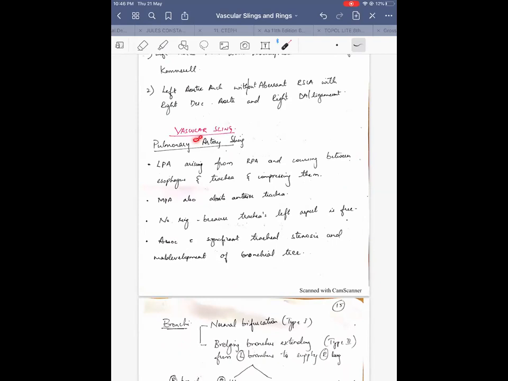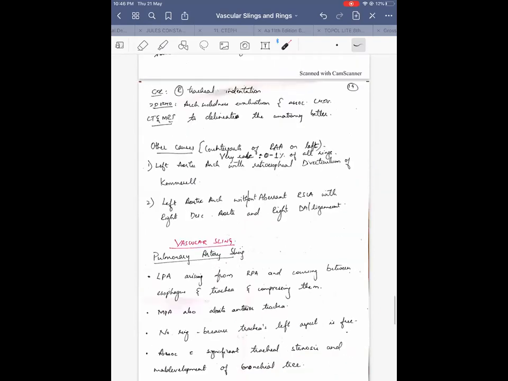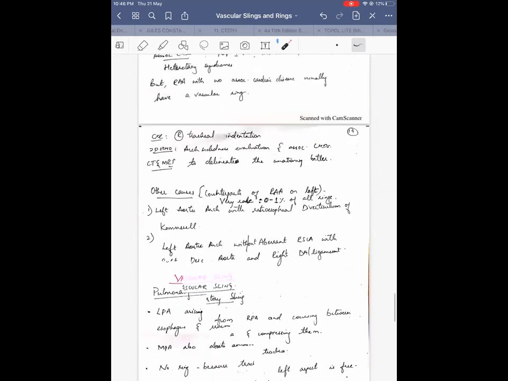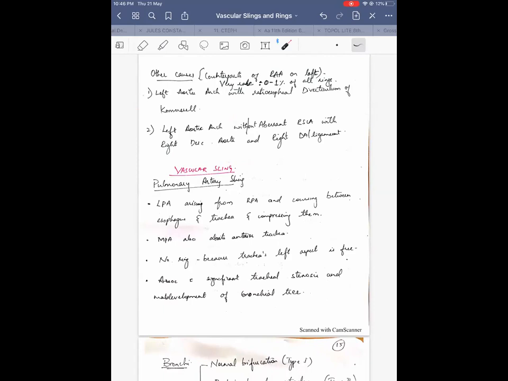Now coming to vascular sling, this is about vascular rings. These were all vascular rings which surround the trachea and esophagus completely. Now coming to vascular sling, there is only one vascular sling that is commonly described, the pulmonary artery sling. Here the left pulmonary artery arises from the right pulmonary artery instead of the main pulmonary artery.